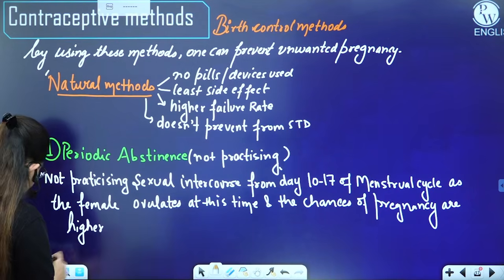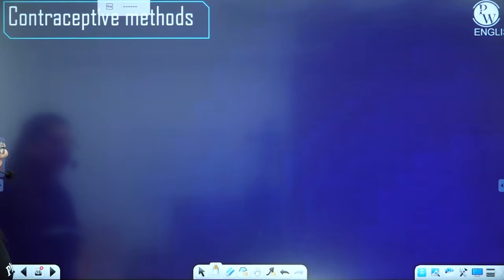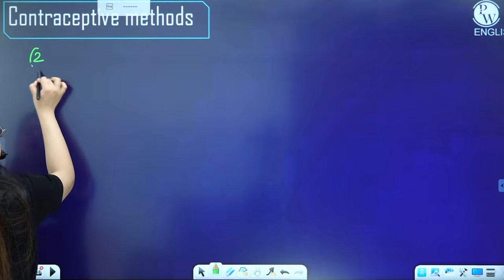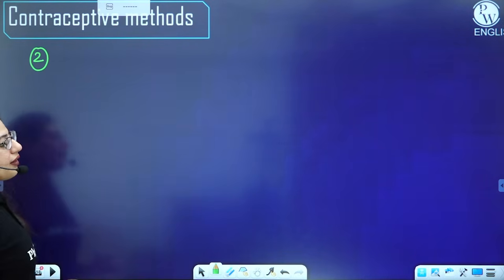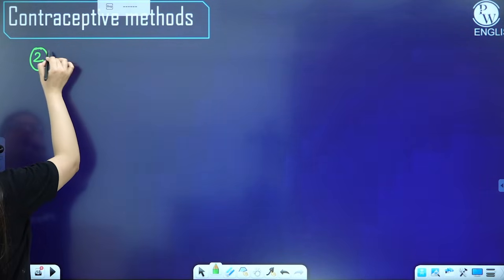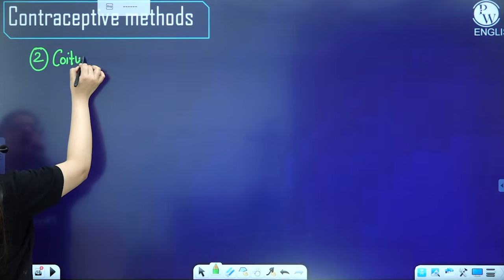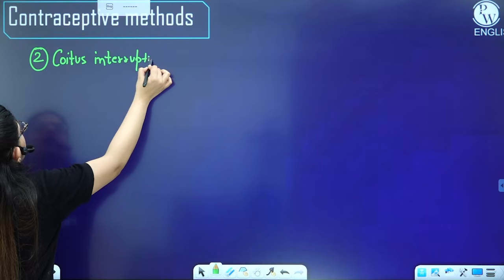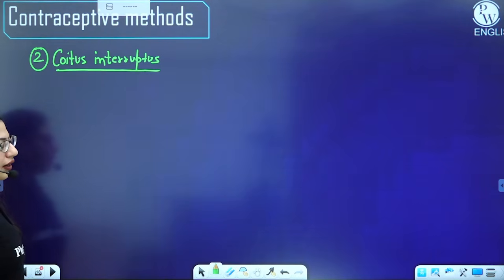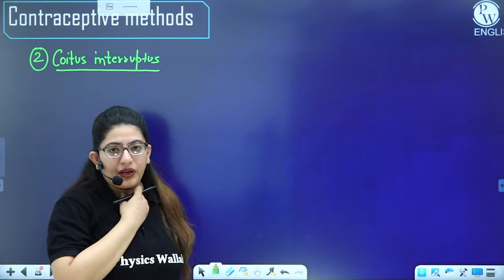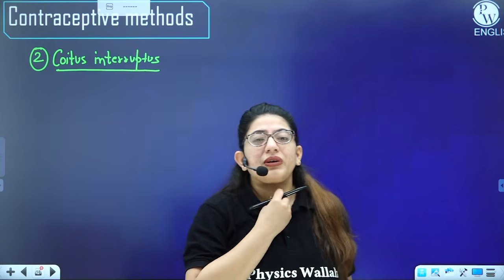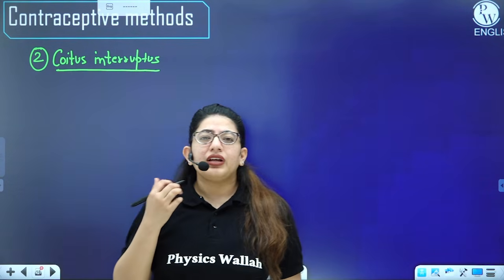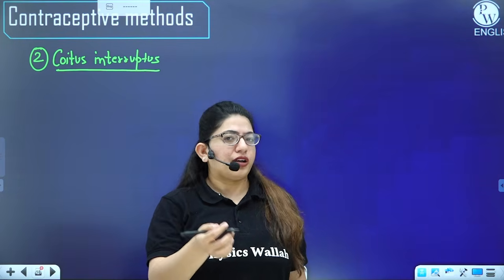Moving to the other methods. We have the next method, and that is coitus interruptus. As I've told you, another name for sexual intercourse is coitus, right? Interruptus means we are interrupting. During sexual intercourse, the penis gets into the vagina of a female. At the end of the intercourse, the male ejaculates semen.